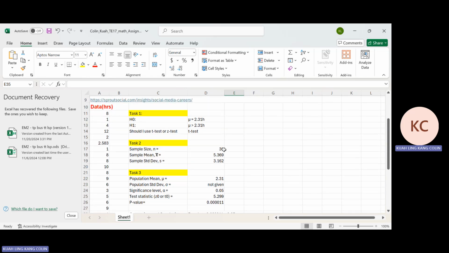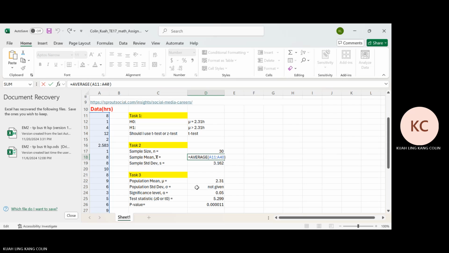The sample size here will be 30. For the sample mean, I'll be using the average function and selecting all the 30 samples here, which is to add up the data points and divide by the sample size, which is 30. For the sample standard deviation, I'll be using the sample standard deviation function and selecting all the 30 samples here too.